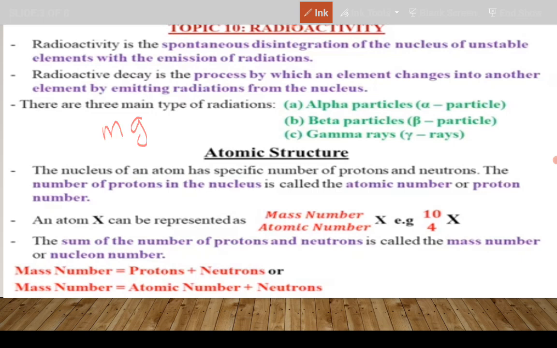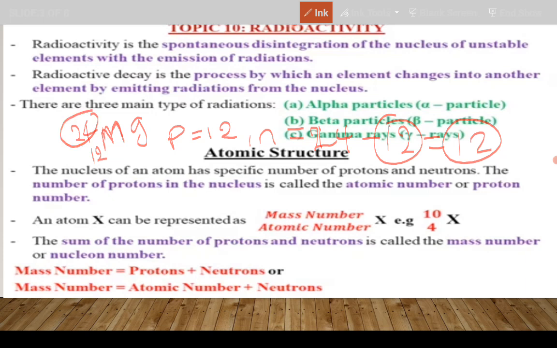In its nucleus, it has 12 protons, which are written down here below the symbol, and it has a mass of 24. So what it means is the number of protons is going to be 12. And the number of neutrons is simply 24 subtract 12, which is also 12. So 12 plus 12 makes 24, this upper number there.